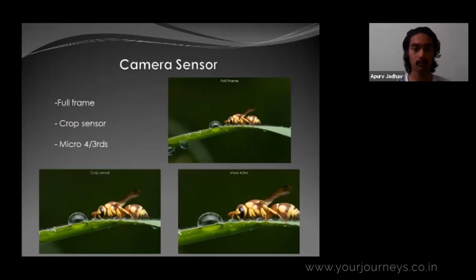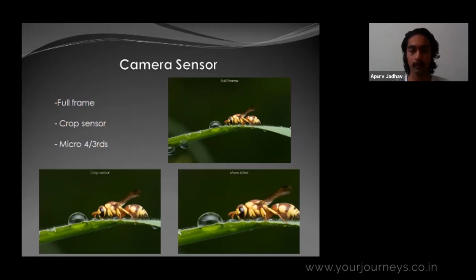It depends upon 2 to 3 factors, like the camera sensor. For examples, we'll take 3 types of camera sensors: one is full frame, another is crop, and the third is micro 4/3. Everyone might be thinking that a full frame camera would be helpful for macro photography, but it's not like that, because the full frame sensor is big and the image projected at a 1:1 ratio will be life size.